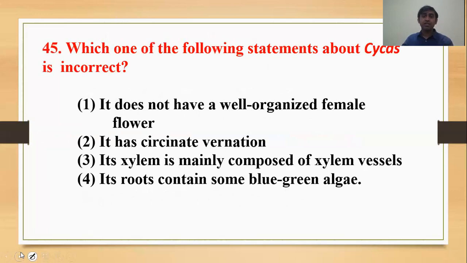Which one of the following is correct? Incorrect about cycas. 4 options are given, which is incorrect. It does not have a rigid or a well-organized female flower. It has circinate venation. Xylem is mainly composed of vessel and root contains some blue-green algae. So incorrect statement is this one because they have circinate venation. They are well organized female.